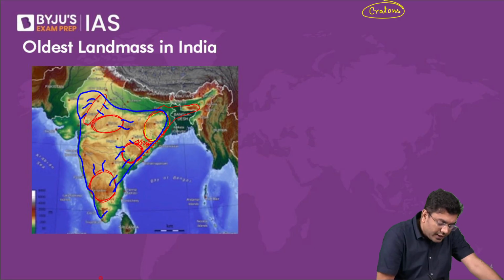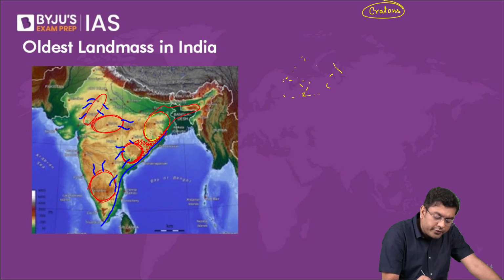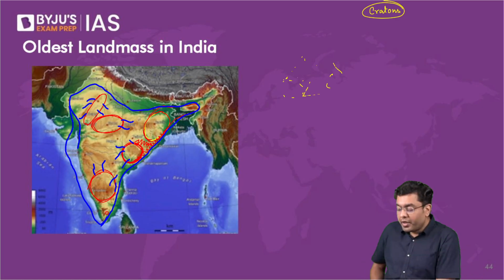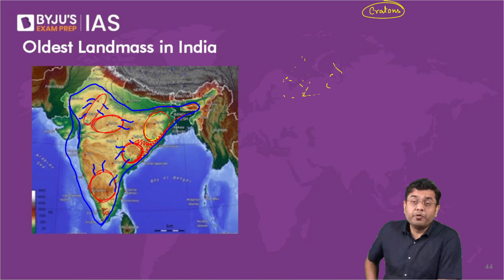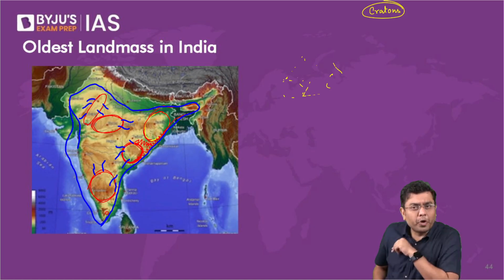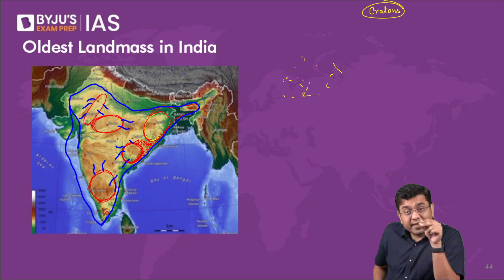In fact, if I were to tell you the exact dimension of the landmass, it was very much like this. This was the shape of the landmass which got created. Now, over a period of time, obviously, the Indian plate was moving northwards. As the Indian plate was moving northwards, it encountered the Reunion Island hotspot. Where is it? In the southern Indian Ocean. It is still active volcanically.